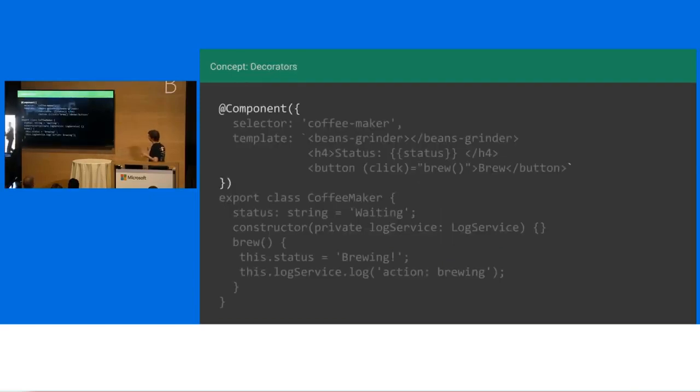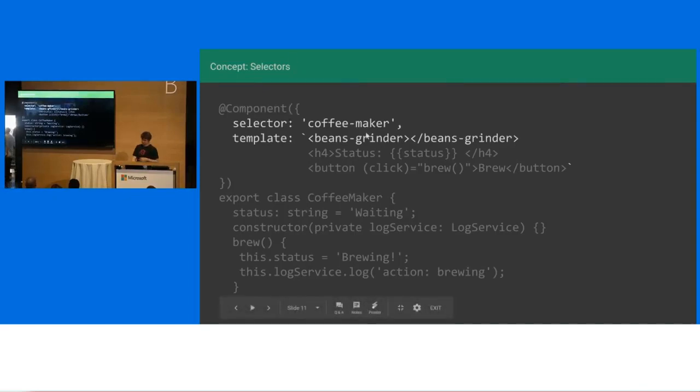A couple of things just to point out for you here. In Angular, we put things together with decorators. This decorator is this @Component symbol here. This is a thing that comes from TypeScript. It's just a way of attaching metadata to a class, a little bit of extra information, right? So on this, we're saying this is an Angular component. It's got a selector there, how we use it in HTML. It's got a template, which has some other components nested in it.